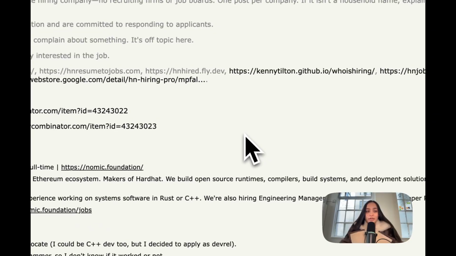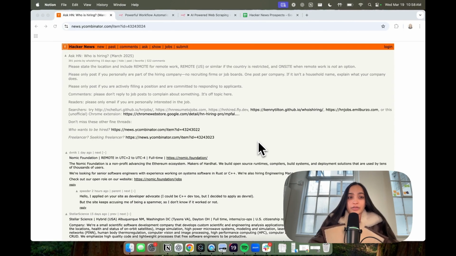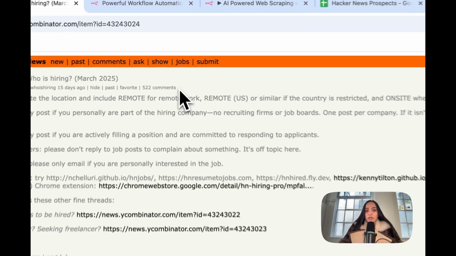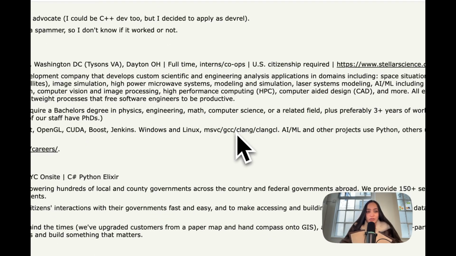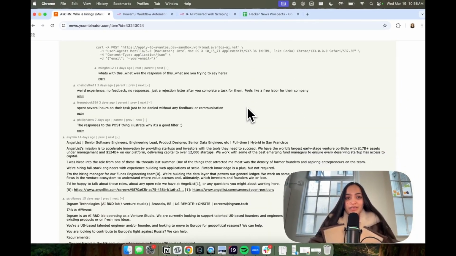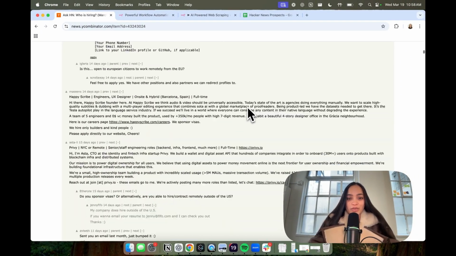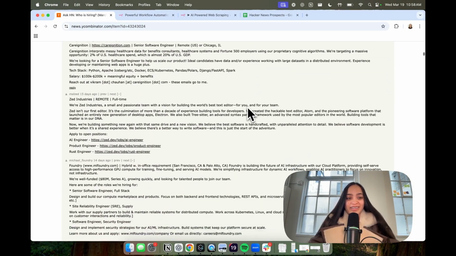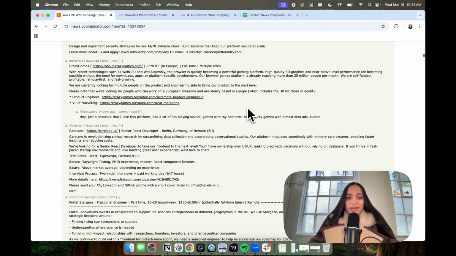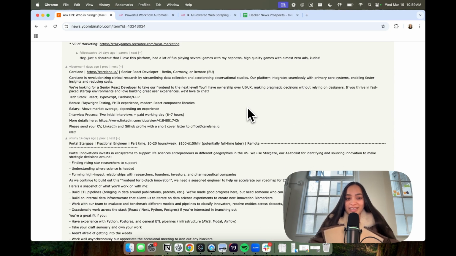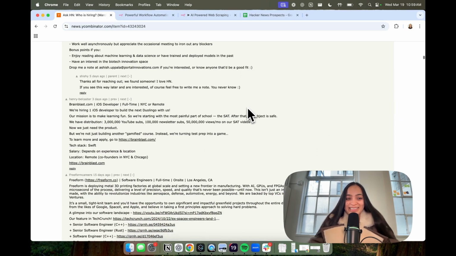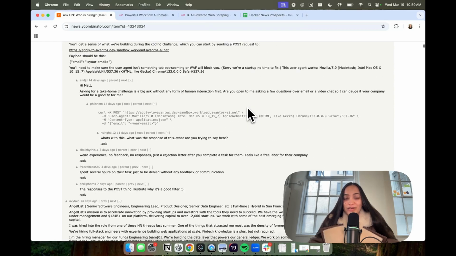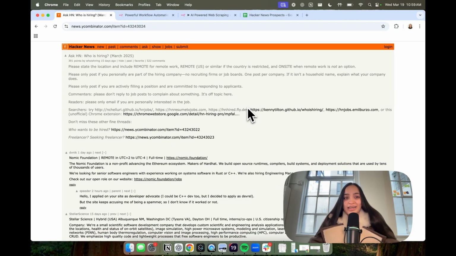Let's get into it. Here we are taking a look at the Hacker News Who is Hiring post for March 2025. There's 522 comments here. As I scroll down, there's lots of great prospects for my product, which helps them with hiring and attracting engineering talent. But as you can imagine, filtering through this manually and filtering all the comments is a bit tedious. I'm going to show you how to completely automate this with n8n.